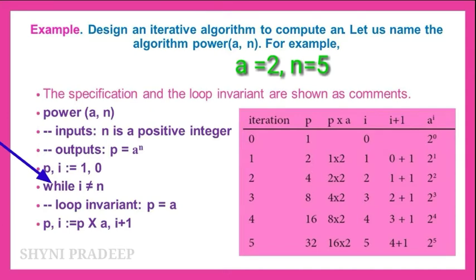So the i value is 0. 0 is not equal to 5. Is this true or not? True. 0 is not equal to 5, so this condition is true. So you have to execute the next step.